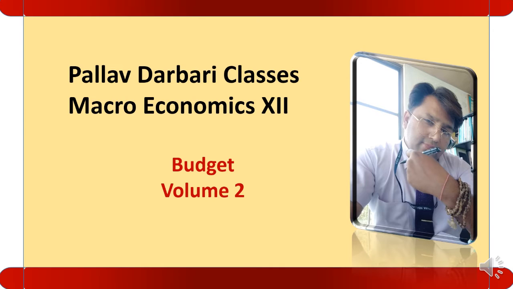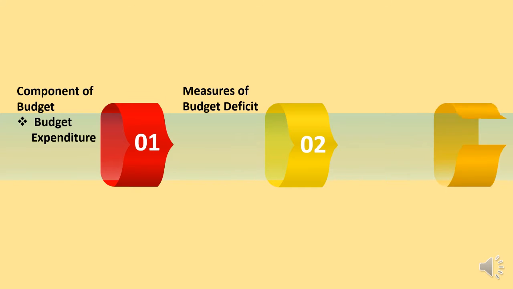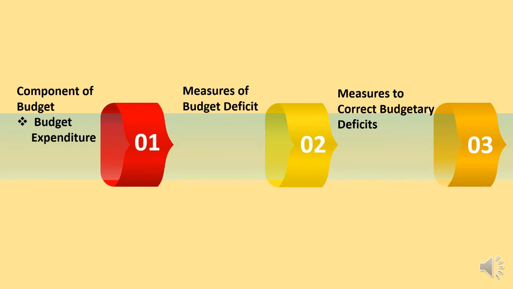In this video we will discuss the fourth chapter of macroeconomics, that is budget. This is the second volume of the chapter budget. Let us see the topics that we will discuss in this video. We will discuss the components of budget. In this video we will discuss budget expenditure, measure of budget deficit, and measure to correct budgetary deficit.